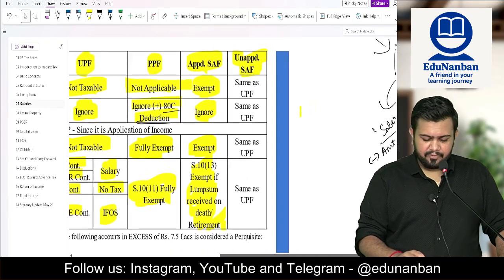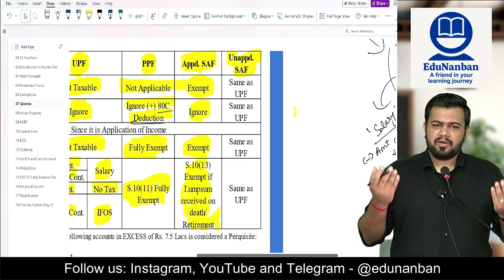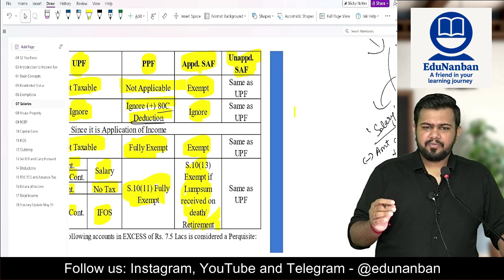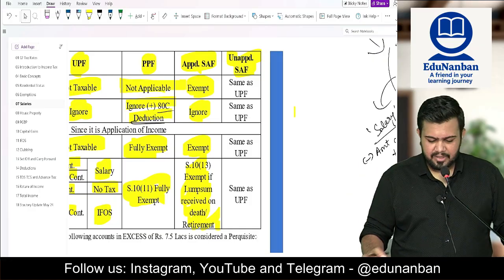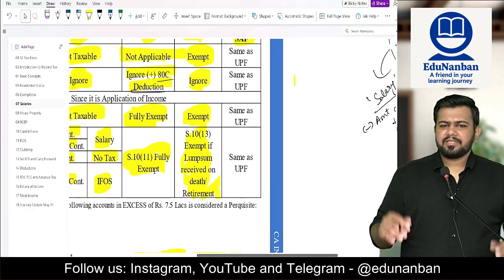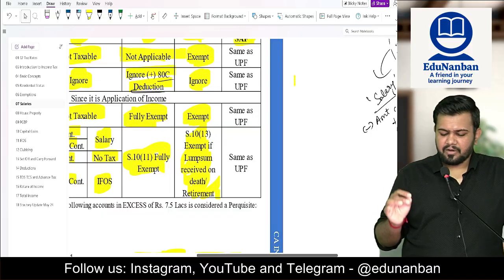Next, public provident fund. Employer contribution is not applicable. Employee contribution is an application of income, so ignore it, but you can claim 80C deduction. Then what about interest? It is fully exempt. Maturity is fully exempt under section 10 clause 11.